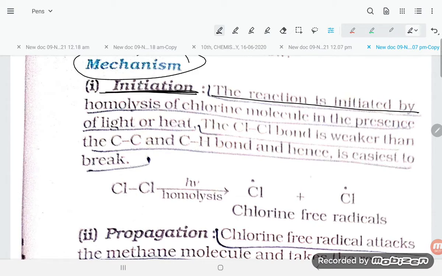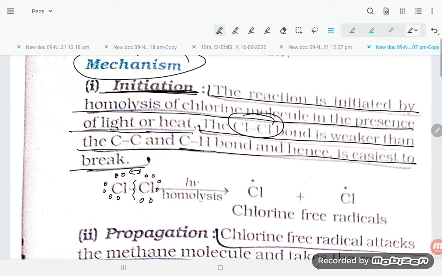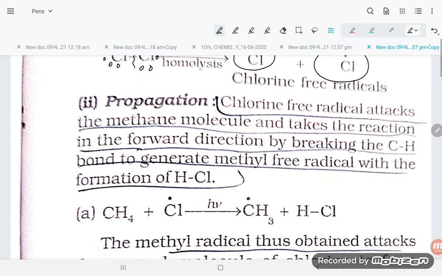The reaction is initiated by homolysis of the chlorine molecule in the presence of light or heat. The Cl-Cl bond is weaker than the C-Cl and C-H bond, and hence it is easiest to break. Because of the lone pair electrons there, high repulsion is there, friend, so it will easily break. If it breaks, it will give Cl free radical and Cl free radical. Propagation.